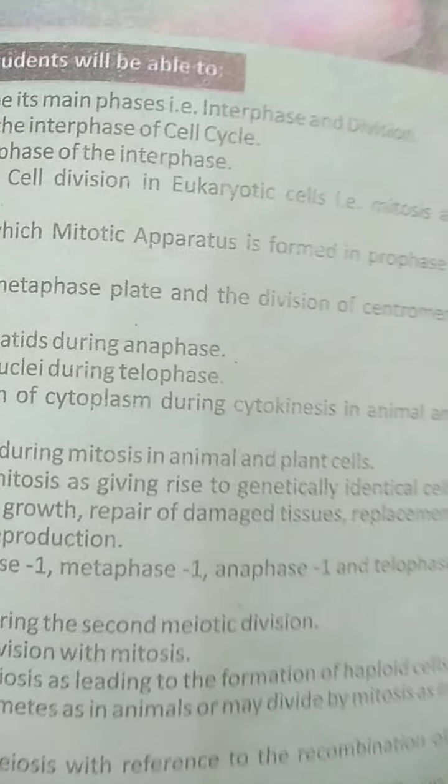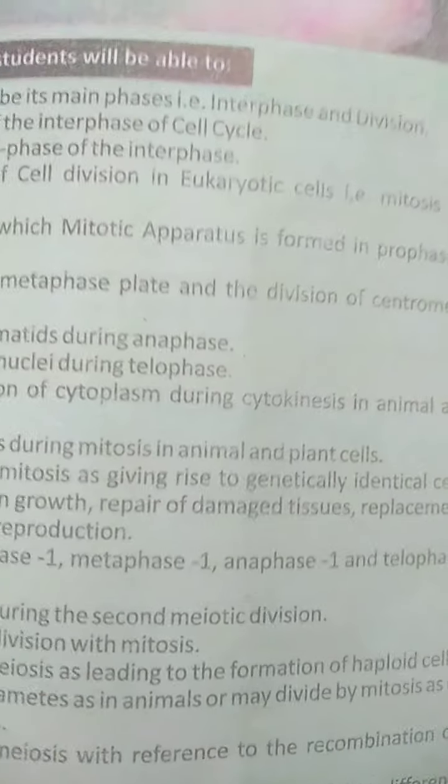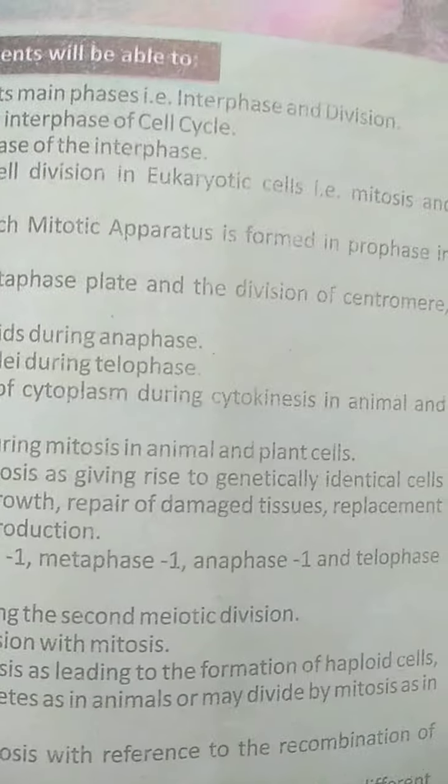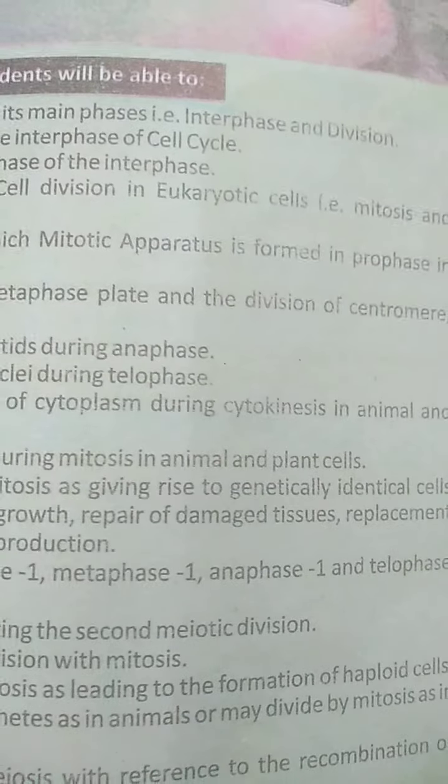Okay, so what is repair? For example, if you get a nervous breakdown in your brain cells, your nerve cells start to die and new cells start to be produced.